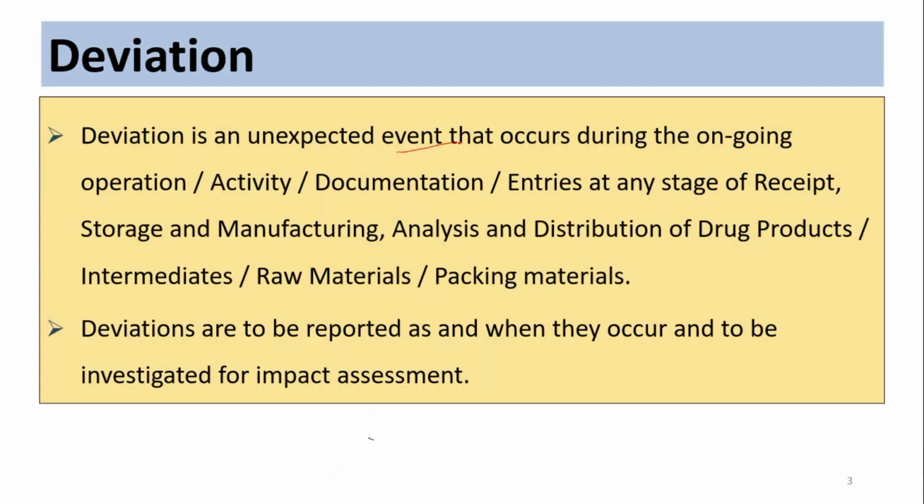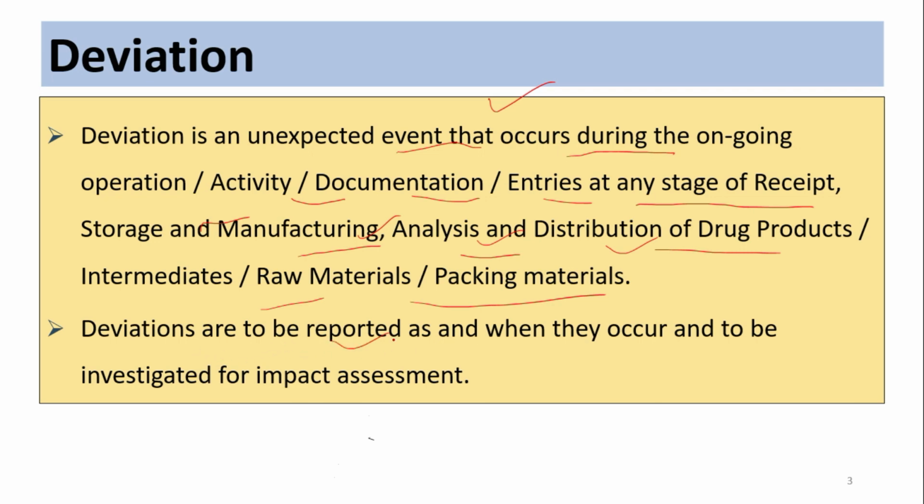Deviation is an unexpected event that occurs during ongoing operation, activity, or documentation entries at any stage of the receipt, storage, manufacturing, analysis and distribution of drug products, intermediates, raw materials, and packaging material. So you need to understand that deviation can occur at any stage, and it can be a small deviation or a big deviation, depending upon the incident.